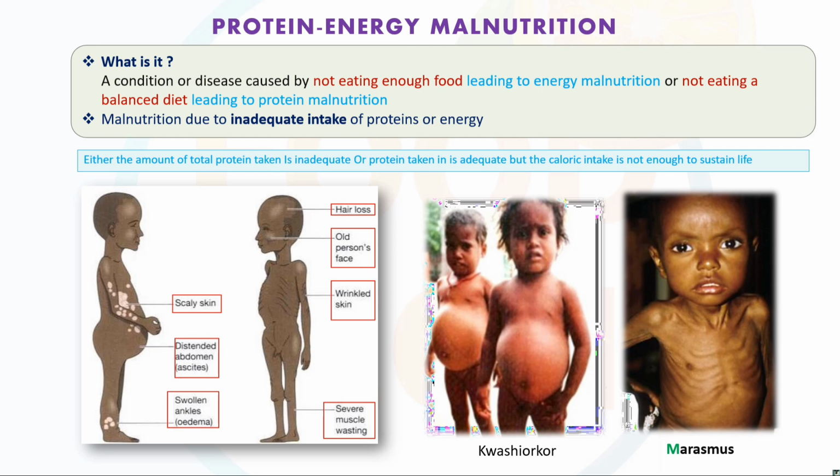Okay, so the malnutrition which is caused by the inadequate intake of the protein as well as the energy, as you know that. So basically the malnutrition regarding the protein inadequate category, which is nothing but the kwashiorkor or the marasmus. Okay, kwashiorkor होता है or the marasmus are the two conditions or the two diseases regarding the malnutrition. Okay, we'll see one by one.